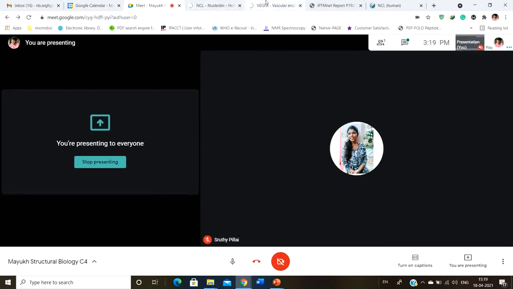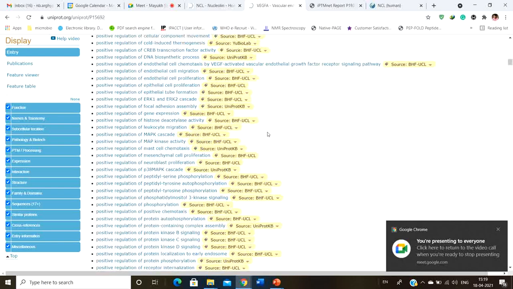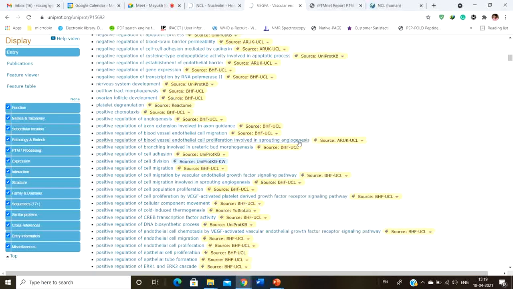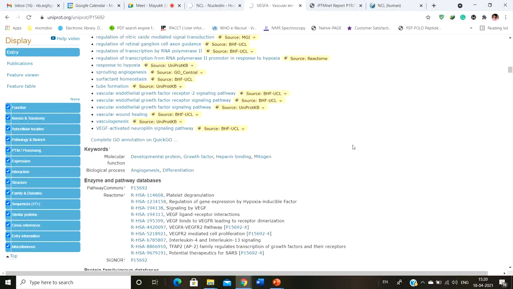So actually, I'm discussing this particular UniProt database. In short, let me tell you, you can simply type in UniProt, and it's good. This is a protein database. In this database, you can have every piece of information about a particular protein, starting from the sequence to its cellular localization, to finding out the post-translational modifications. Then you can find out the family to which this protein belongs, all the references also, the name of the pathway in which this protein plays a role, and all these different things.